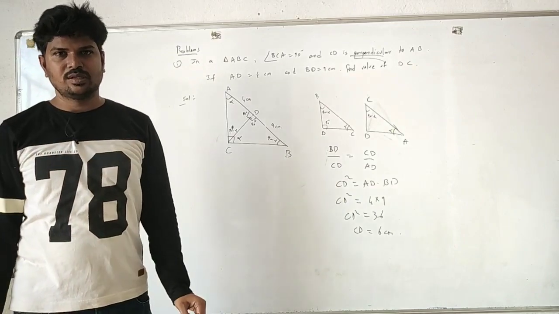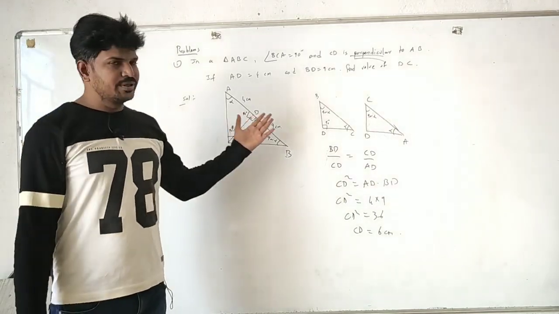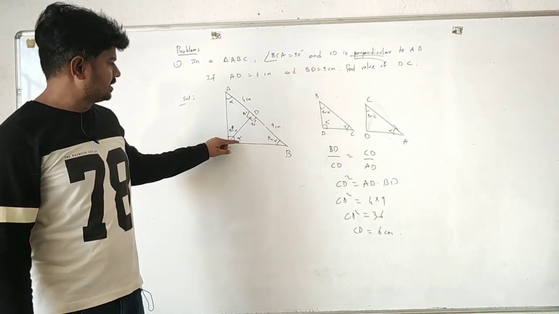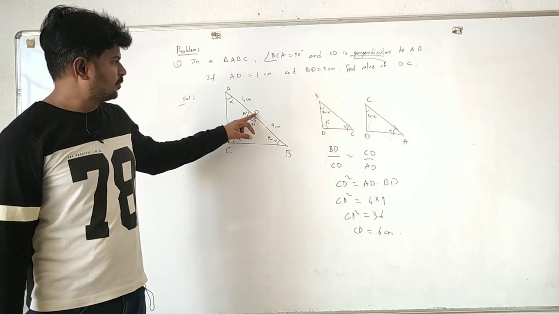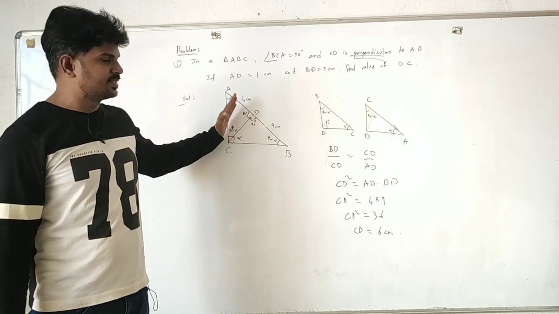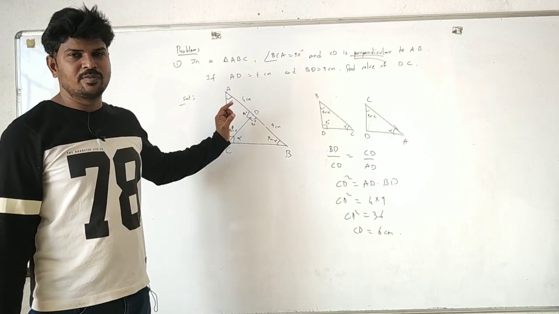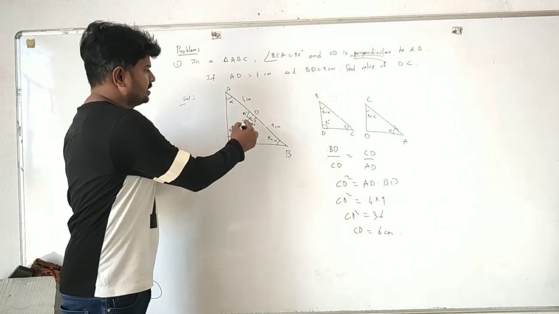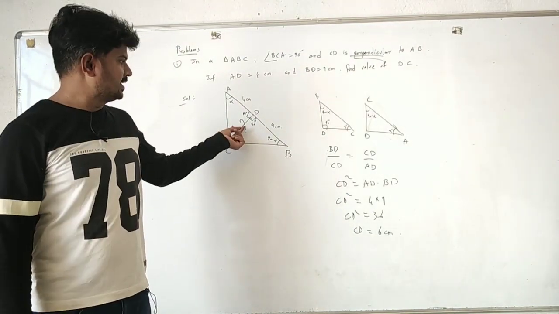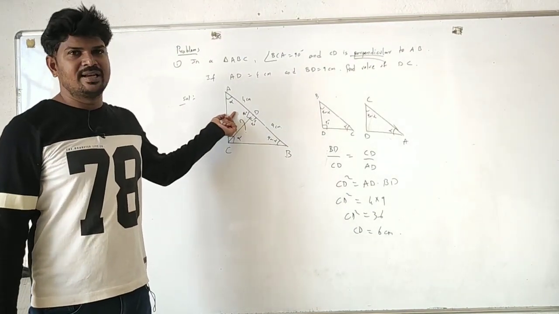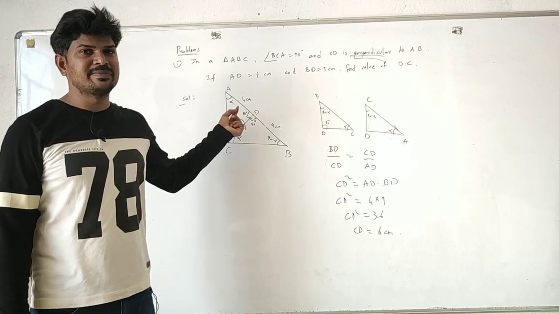They are asking for this length. Before going into this problem, one thing is shown here: this is 90 degrees and this is 90 degrees. And this vertex is common to this triangle and this triangle. What we have to find out is CD. So how to find this? And this side is common to this triangle and this triangle. Let us apply the concept of similar triangles here.